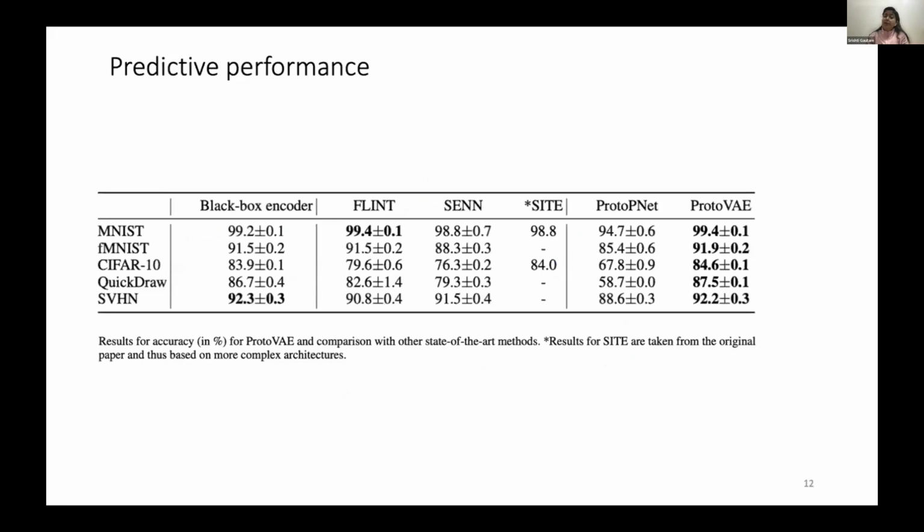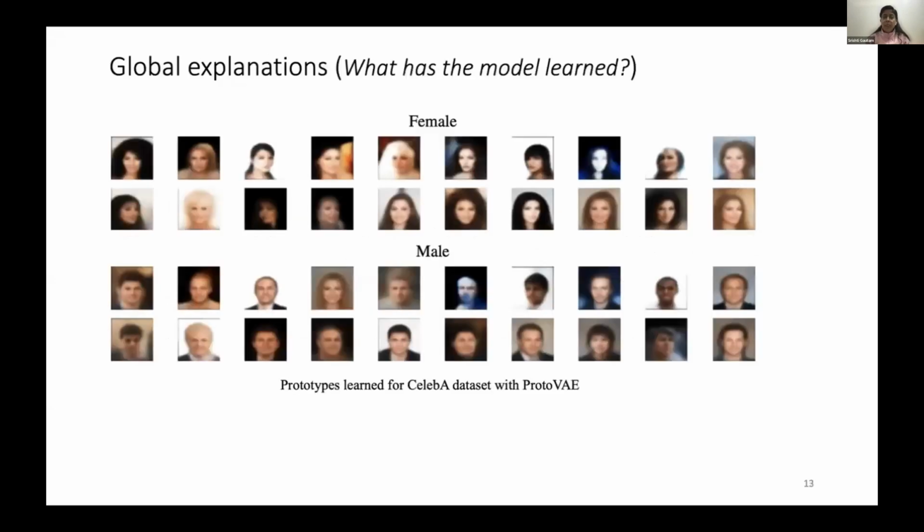Now, for the predictive performance and the trustworthiness of the model, ProtoVAE for all these data sets tested here is performing better, and also we have compared with previously existing self-explainable models. And on top of that, we also compared with black box encoders. So we just take the same encoder that we use in ProtoVAE, and we remove all the regularizations, everything. We just add a final fully connected layer. We train with cross entropy, and ProtoVAE is doing equivalent and even better in most of the cases to the black box model. So we are not losing on accuracy at all.